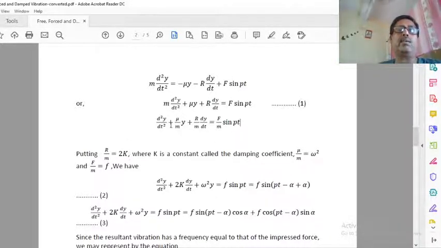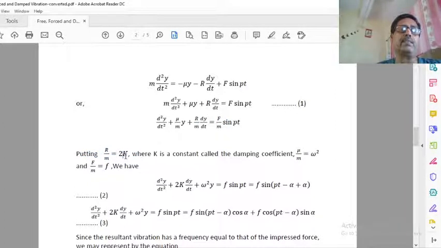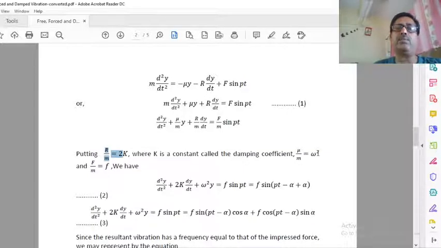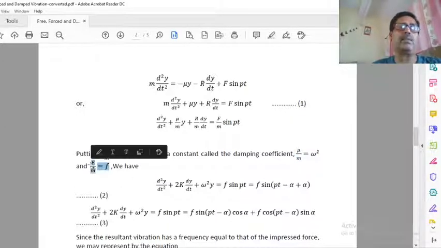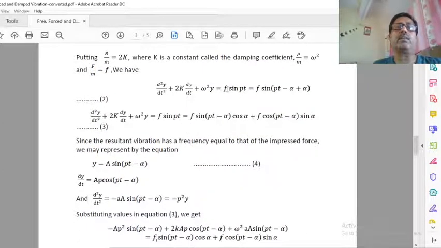Now see here, this is r by m. We assume r by m as 2k, and mu by m we assume as omega square, and F by m we assume as a smaller f, and we get this equation.